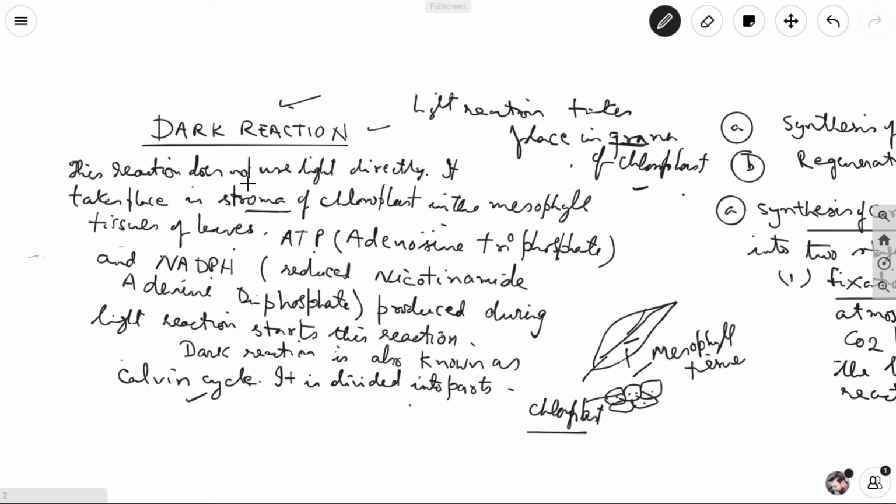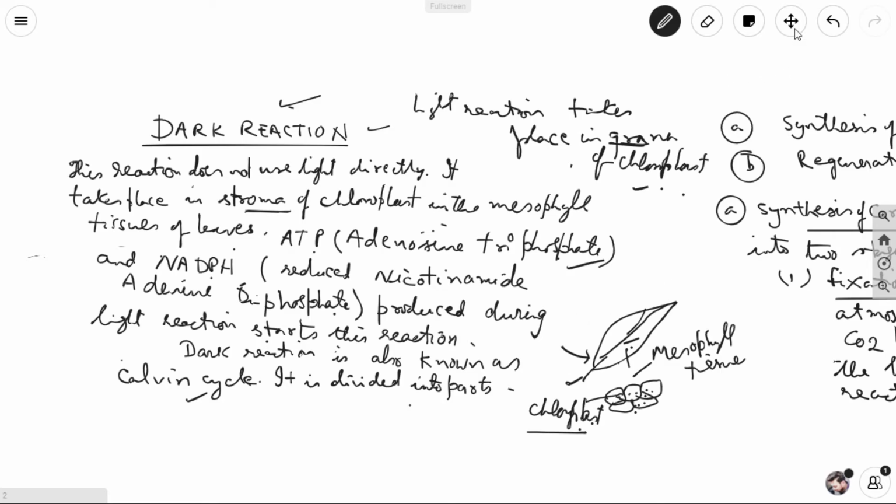And this is the dark reaction. The dark reaction does not use light directly, and it takes place in the stroma of the chloroplast, in the mesophyll tissue of the leaf. The leaf is made of mesophyll tissues, and mesophyll tissues contain the chloroplast. ATP, adenosine triphosphate, and NADPH, or reduced nicotinamide adenine dinucleotide phosphate, produced during the light reaction will start the dark reaction. The dark reaction is also known as the Calvin cycle.